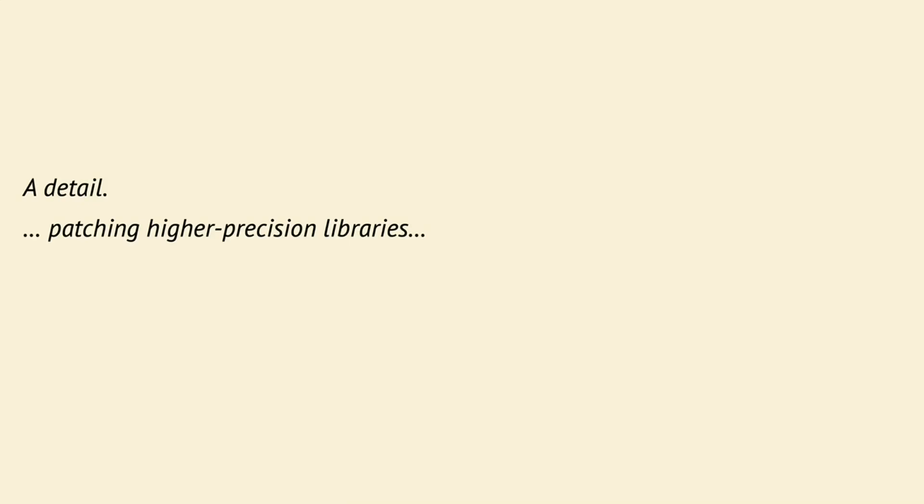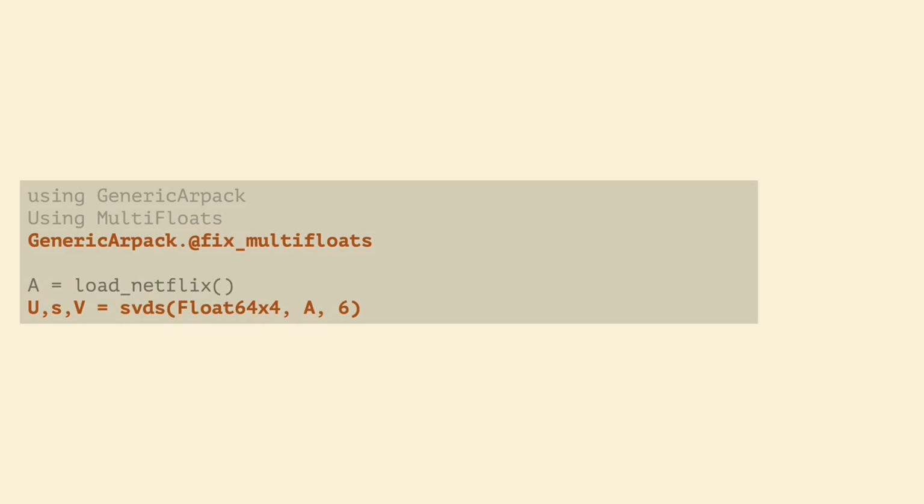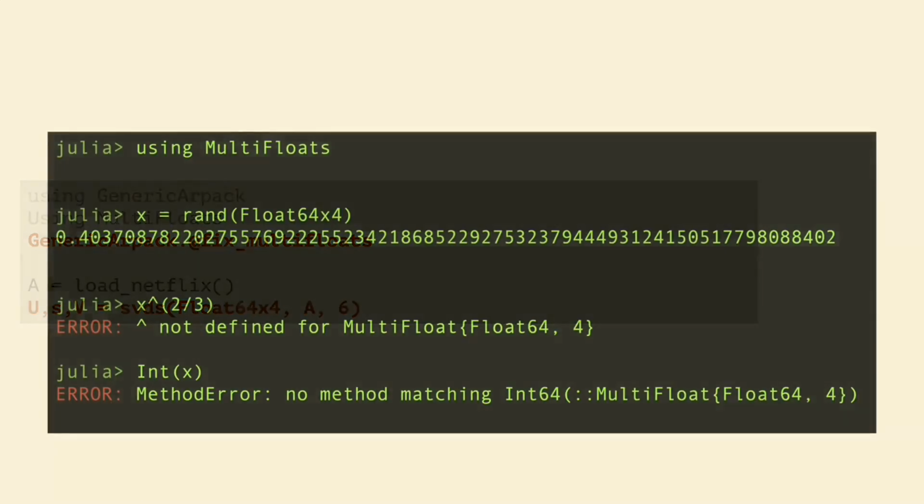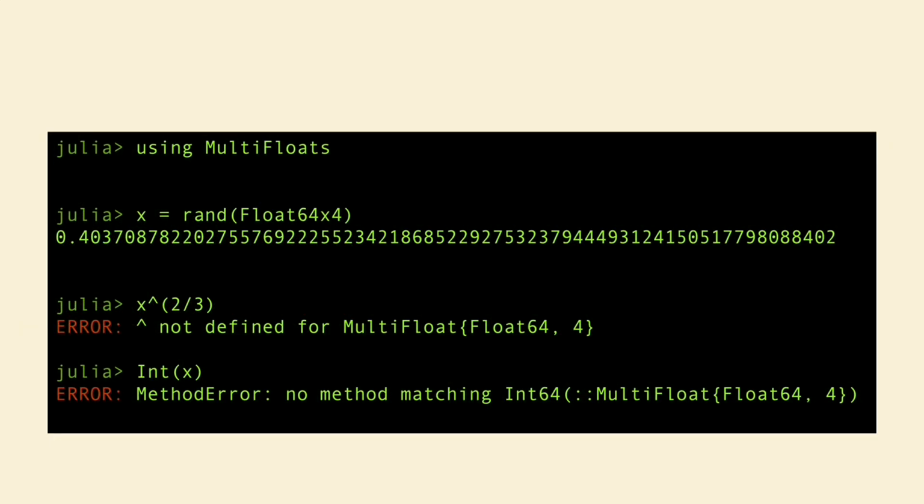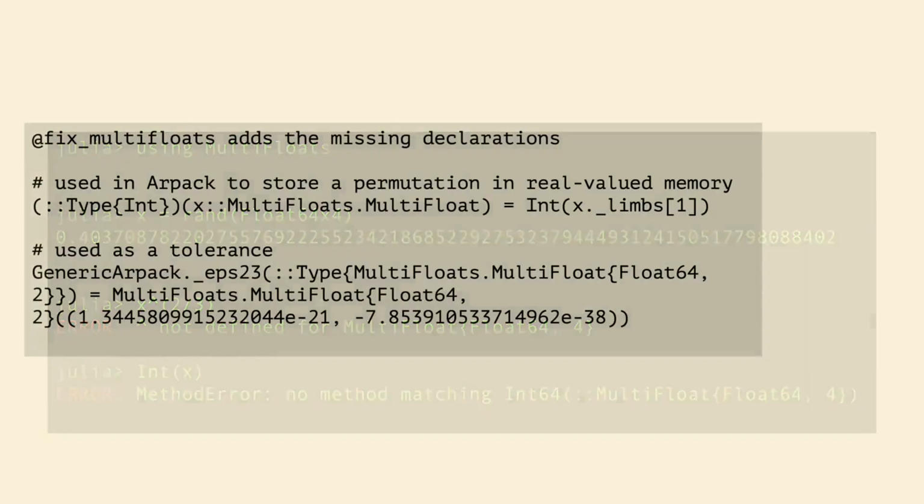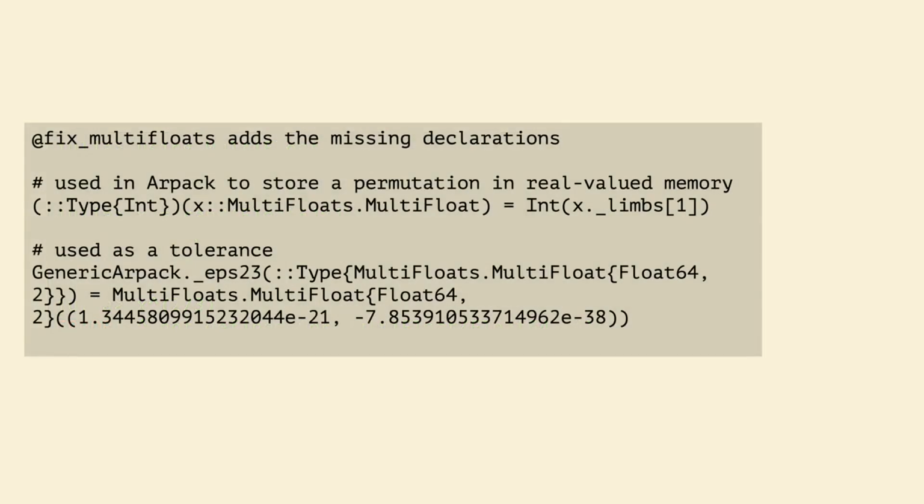In order to get some of the higher precision libraries like DoubleFloats and multifloats working, we need to execute a few small patches to add functionality that we use. If you want to use a particular package and we know how to fix it, there will be a macro that executes all of the fixes. What do these fixes accomplish? They handle things such as these. The fix is simple. We simply add the missing definitions. In this case, this is conversion from a multifloat back to an int, and also evaluating this value of eps to the 2/3.